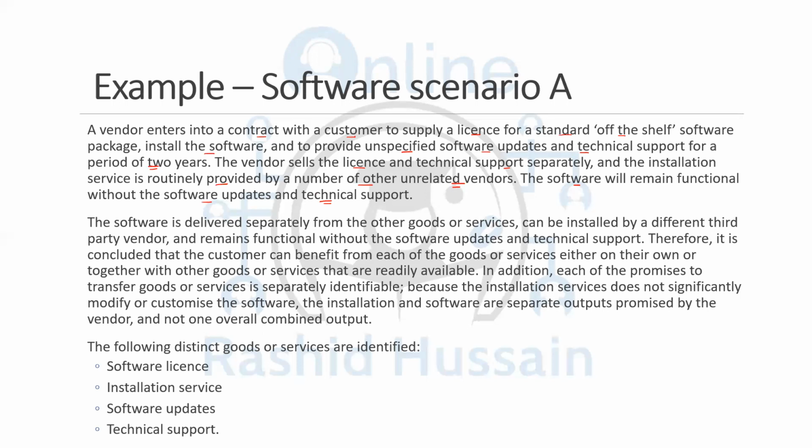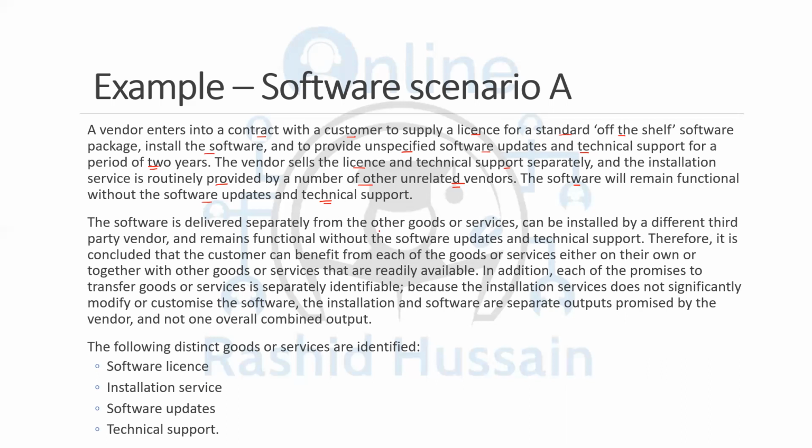The vendor sells the license and technical support separately, so you can get the software and the technical support separately as well. Like, if you have purchased the software from someone else, you can get the technical support from this company as well. And you can only get the software as well. And installation can be done from other vendors as well. The software will remain functional even if you are not getting any updates or technical support. Now, the point is that the customer can benefit from the services on their own.